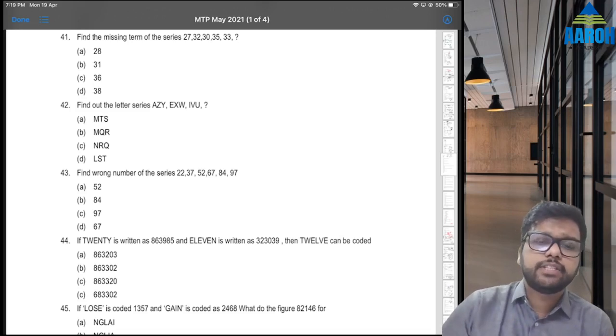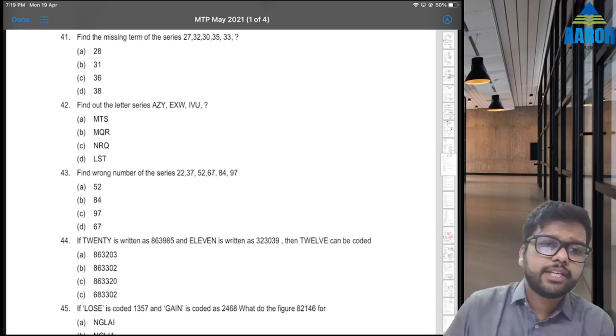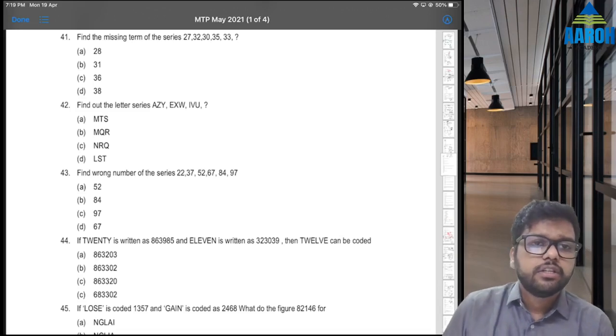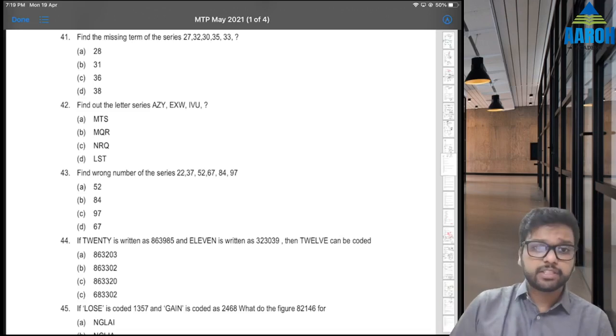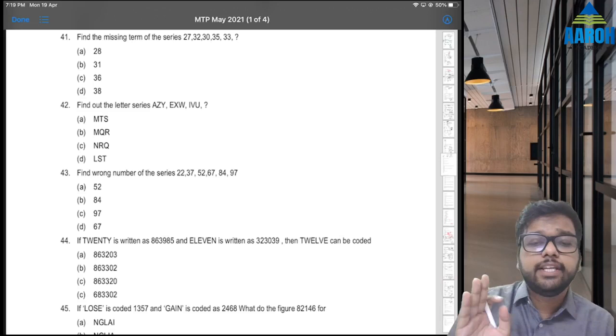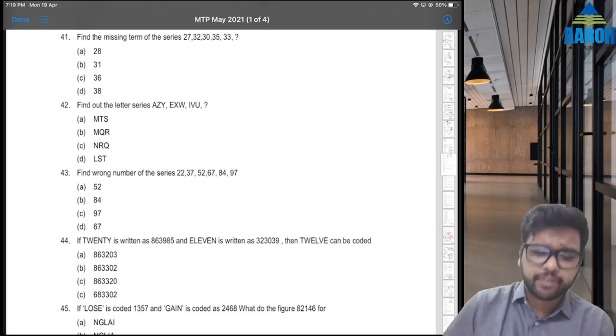Let's start with question 41. Find the missing term of the series. So first are number series, odd man out, coding, decoding. Find the missing term of the series 27, 32, 30, 35, 33. The first thing that you have to check is always the difference. So when a number series question is there, always first check the difference.